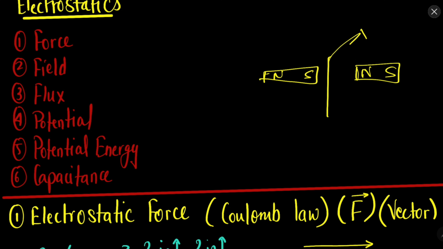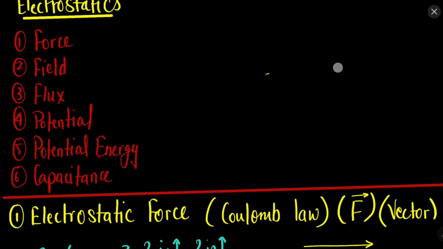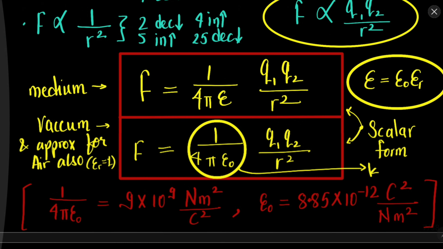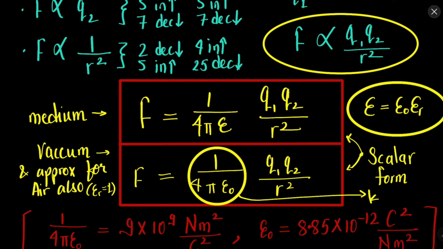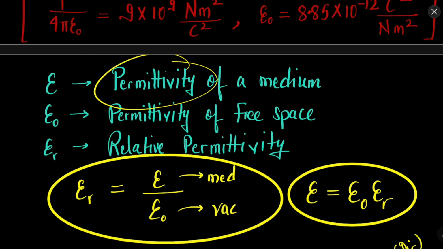But if you introduce something like a cardboard or a metal sheet, then the force of attraction will decrease a lot. So the force of attraction and repulsion depends on the medium. Similarly in electricity also, the medium is important. This permittivity tells us whether the medium will allow the electric field to go through or not. So the permittivity of a medium is epsilon.